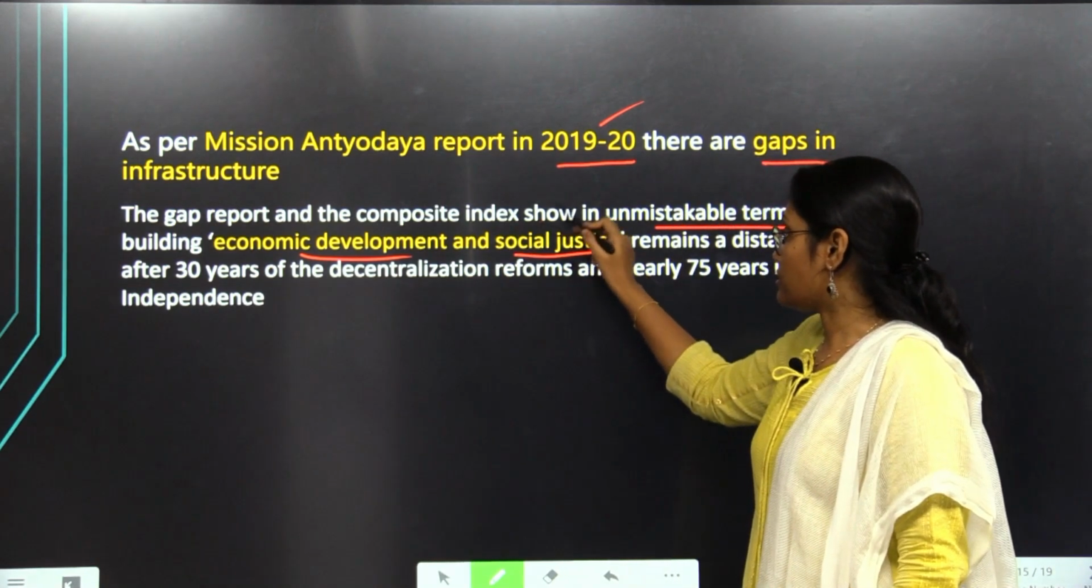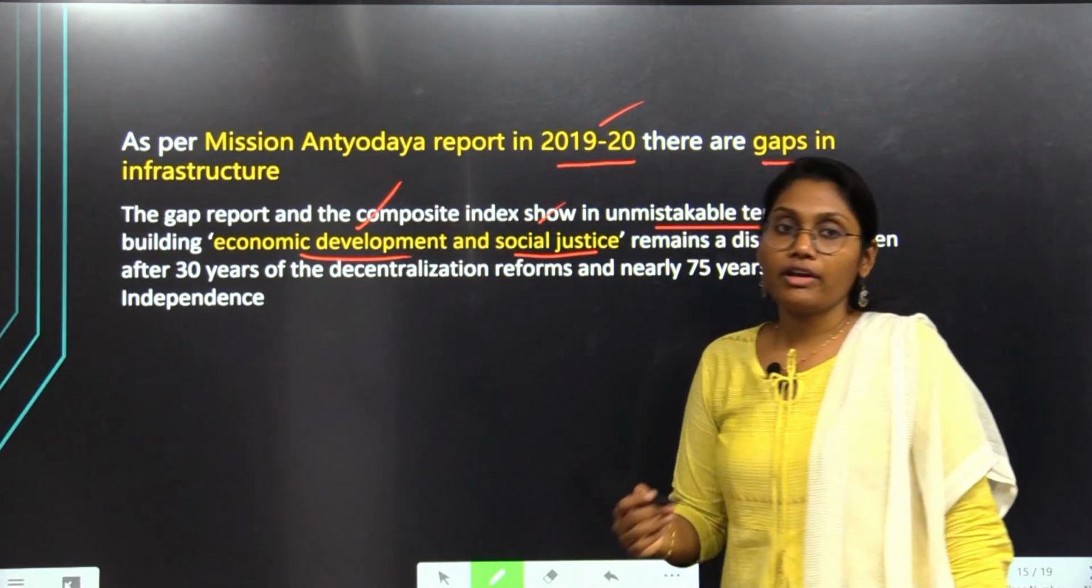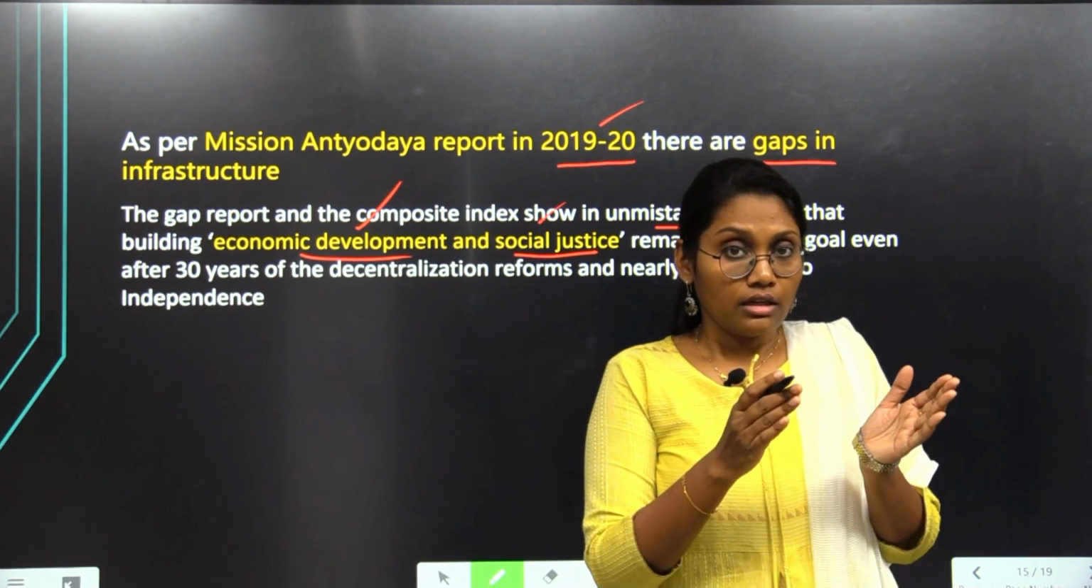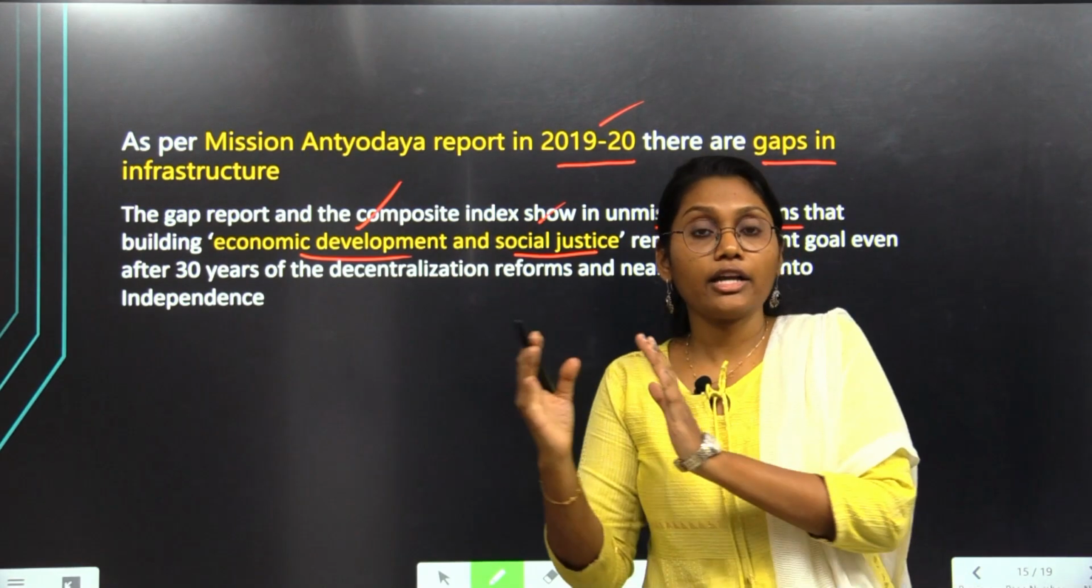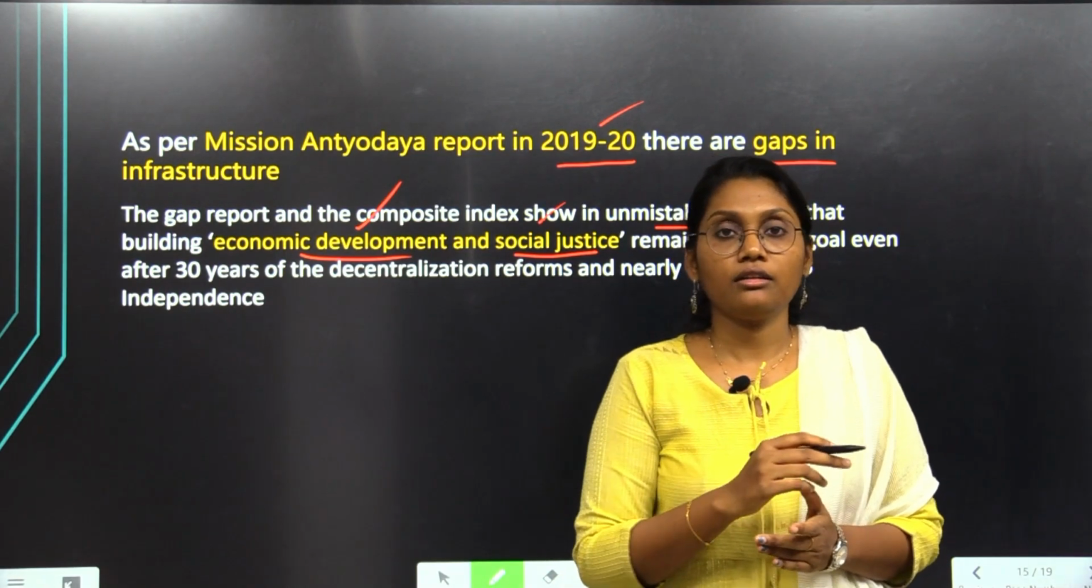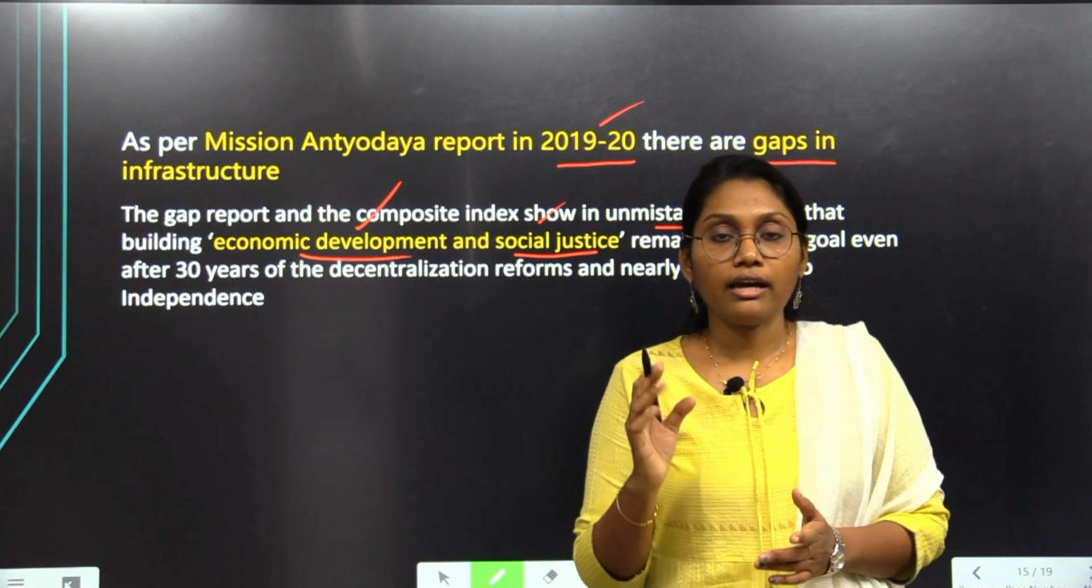The gap report and the composite index show in unmistakable terms that economic development and social justice are the two most important criteria to be noticed. Social development as well as economic development should go parallelly. We shouldn't neglect one, but should focus on both at the same time.